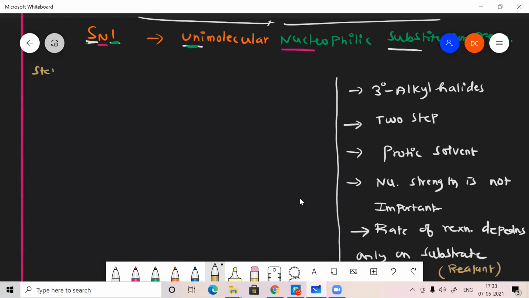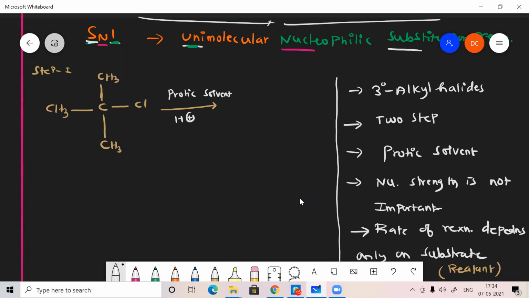Step 1. CH3CCl. Sir, explain what is a protic solvent, sir? Yeah, I'll explain one by one. Wait. And this reaction will be conducted in the presence of a protic solvent. A protic solvent is a solvent which donates protons, H plus ions. The solvent which can provide H plus ion to the reactant is called a protic solvent.